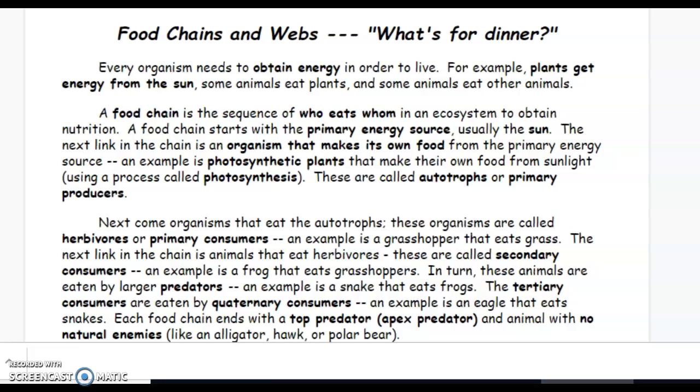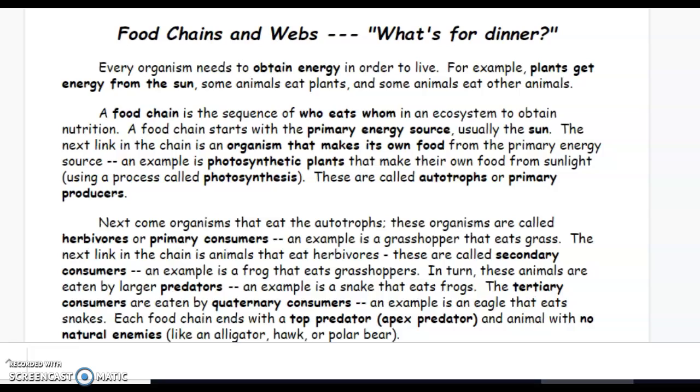Next come organisms that eat the autotrophs. These organisms are called herbivores or primary consumers. An example is a grasshopper that eats grass. The next link in the chain is animals that eat herbivores. These are called secondary consumers. An example is a frog that eats grasshoppers.